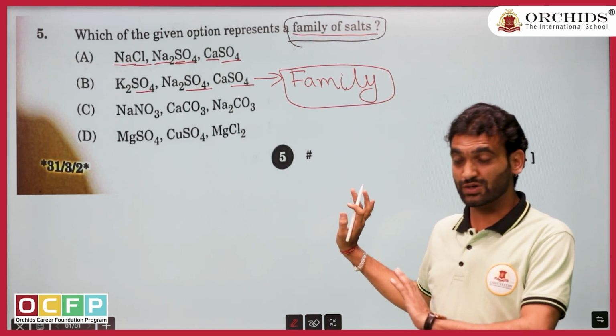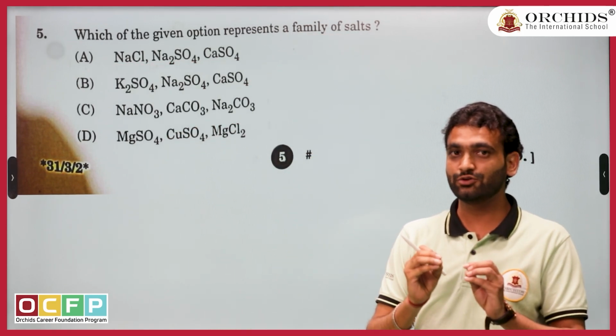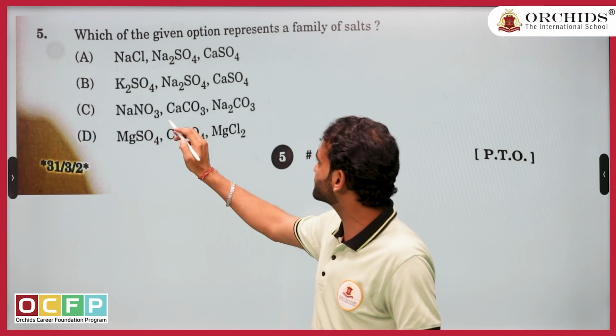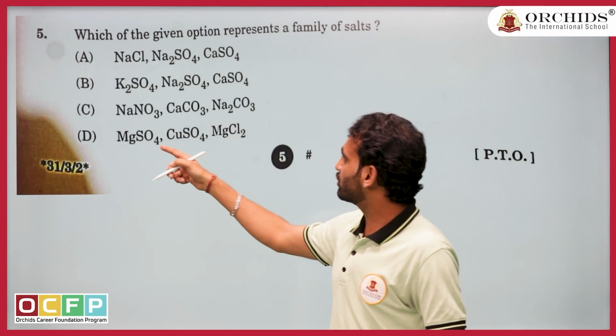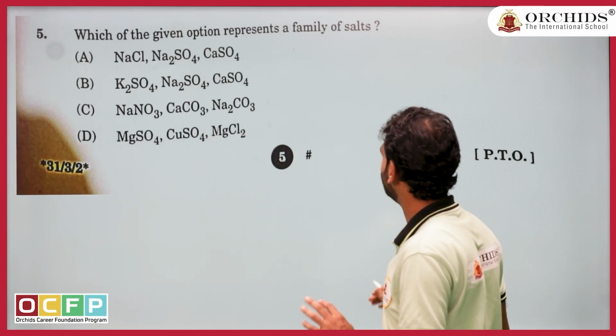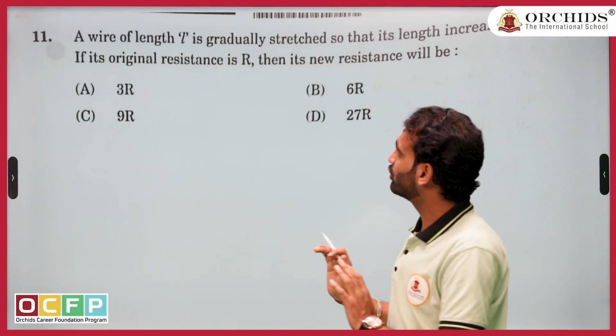So I think this is the easiest question of the paper. If you can use common sense, I think you can solve it easily. Because if you check option C also, even option C is wrong. Nitrate, carbonate, wrong. Sulfate, chloride. Without any knowledge, you can solve it with common sense also.